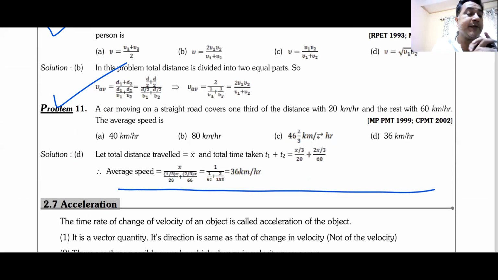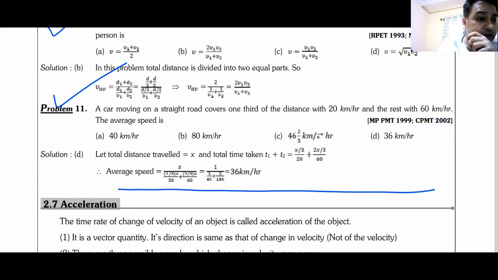Again, you already have a DPP with you, right? Where is that DPP? Let me see where it is. You already have DPP number 1.